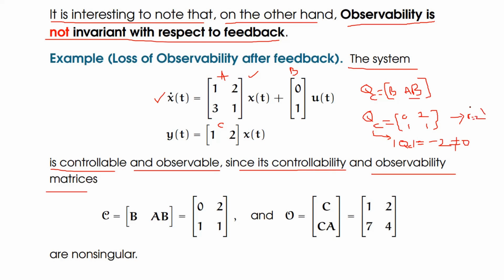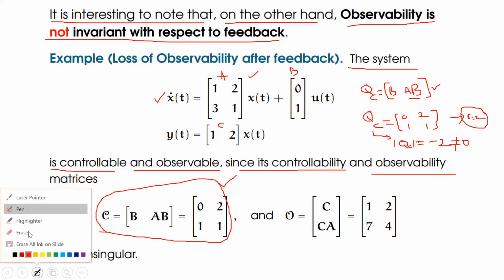So the rank is equal to the order of the system because the matrix order is 2 by 2. Therefore, the given system is said to be state controllable. It is controllable. Coming to the observability testing.